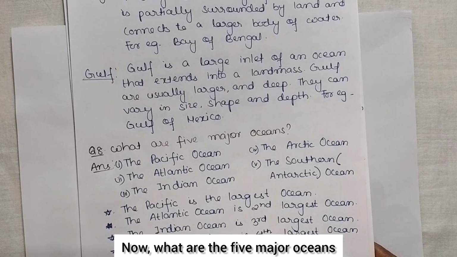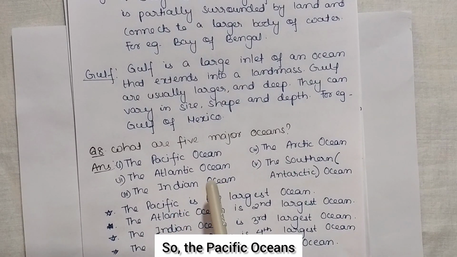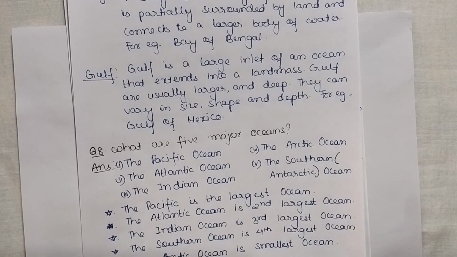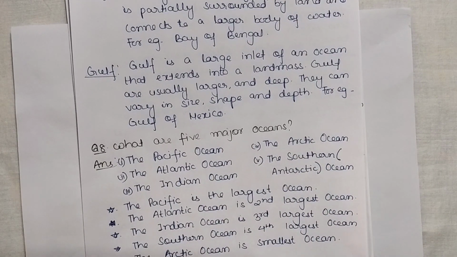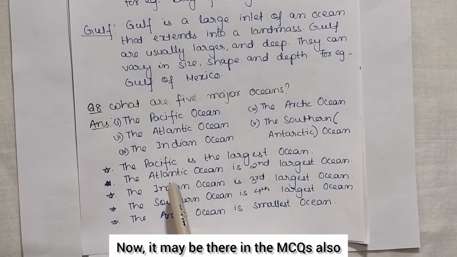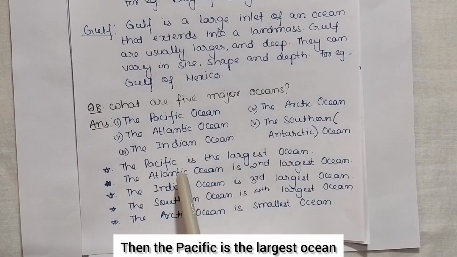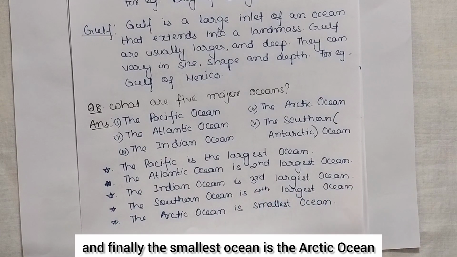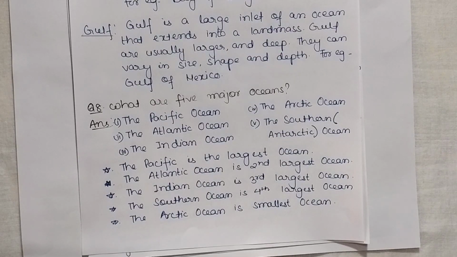Now what are the 5 major oceans? The Pacific Ocean, the Atlantic Ocean, the Indian Ocean, the Arctic Ocean, and the Southern or Antarctic Ocean. Now it may be there in the MCQs also: which is the largest ocean? The Pacific is the largest ocean. Second largest ocean is Atlantic. Third largest ocean is Indian Ocean. Fourth largest is the Southern Ocean. And finally the smallest ocean is the Arctic Ocean.